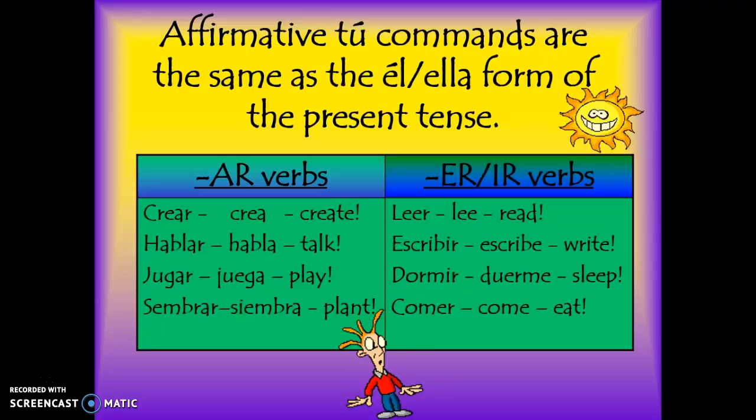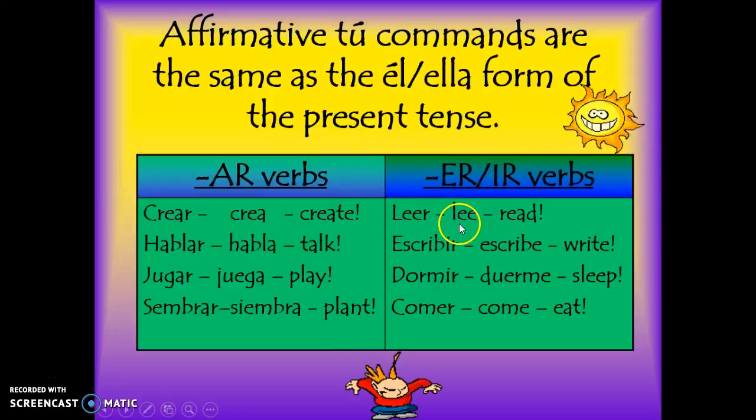Let's look at the verb hablar. The ella form of that in the present tense is habla. So if you want to tell someone talk, you just simply say habla. So on and so forth. Jugar, if you want to tell someone to play, it would be juega. Sembrar, siembra. Leer, the same thing applies for the ER-IR verbs right here on the right side.